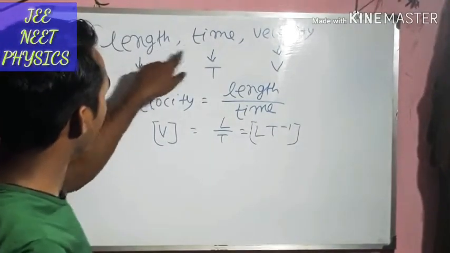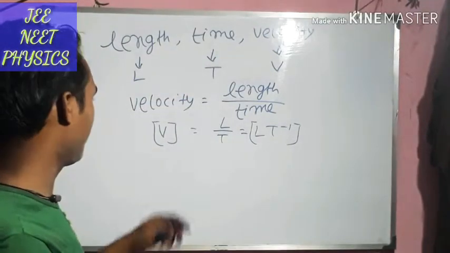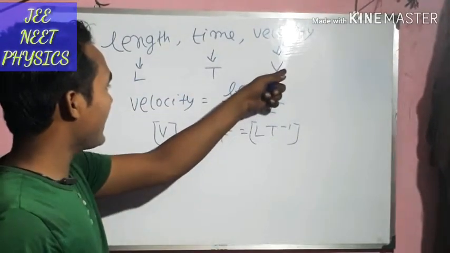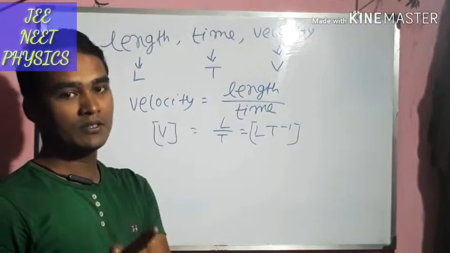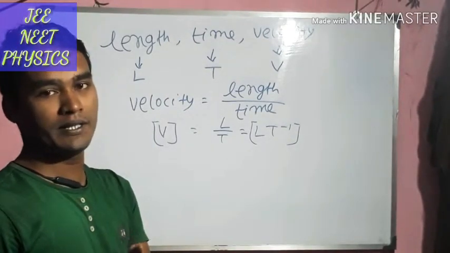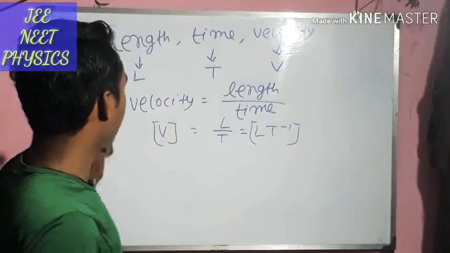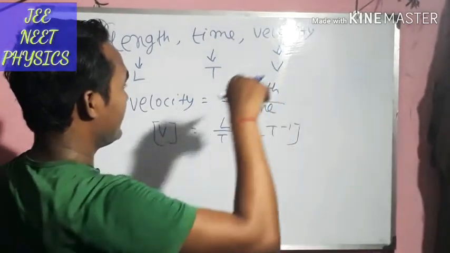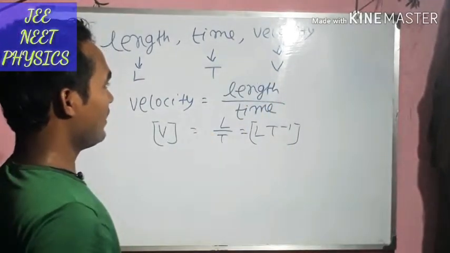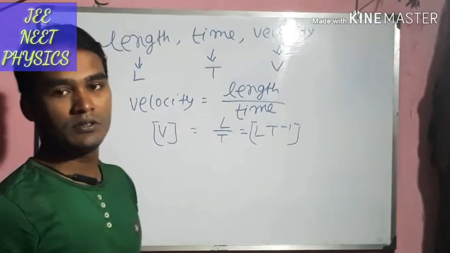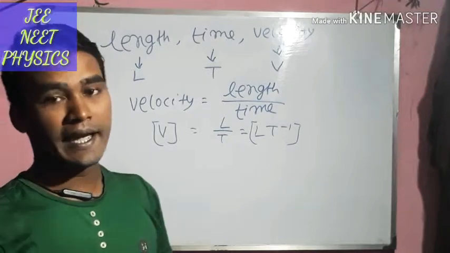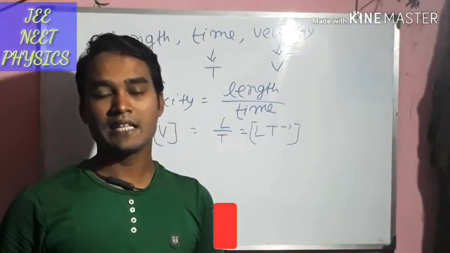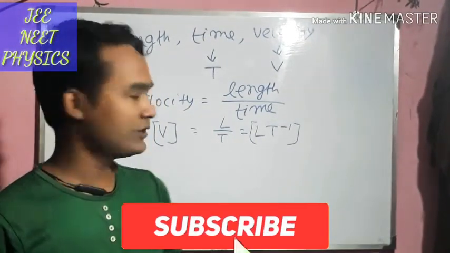So we have three physical quantities which are fundamental, and one can be represented by the other two. This should not be the condition. It is the way to find out whether three physical quantities can be used as fundamental or not.